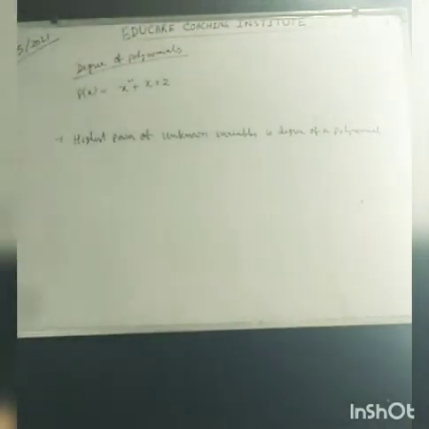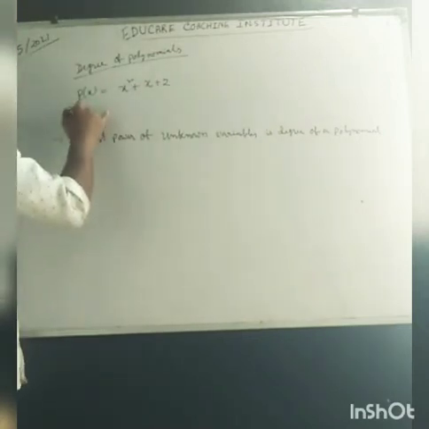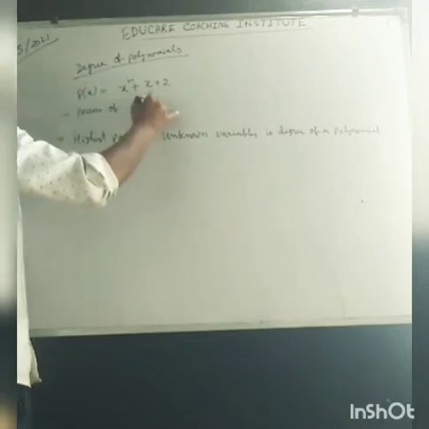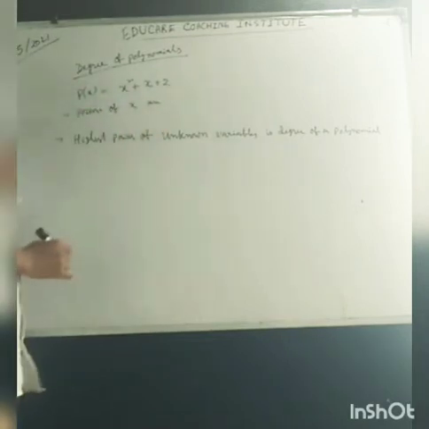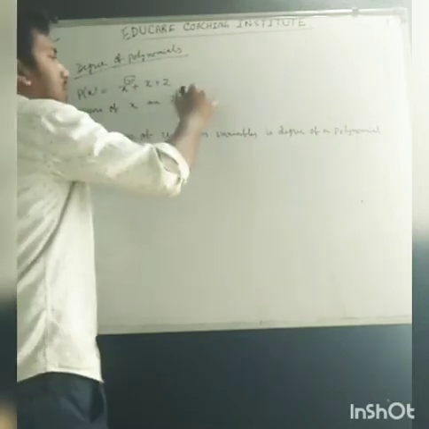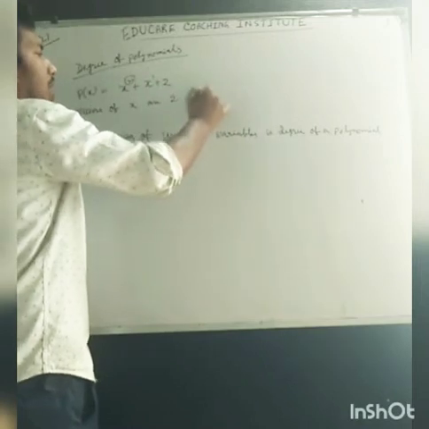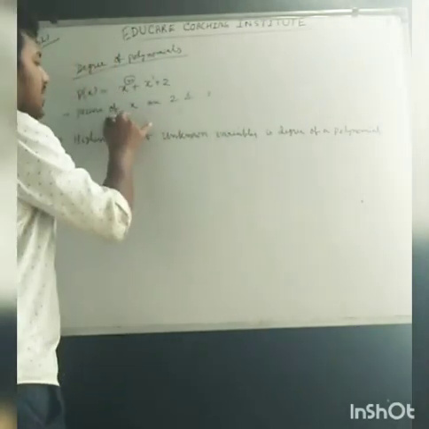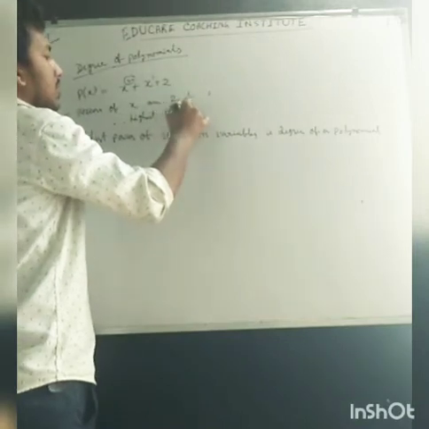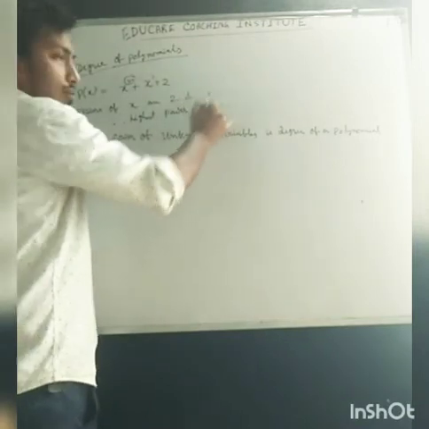So highest power, let's take an example. In this example, the powers of x are 2 and 1; if no power is written, it is 1. So the highest power is 2.